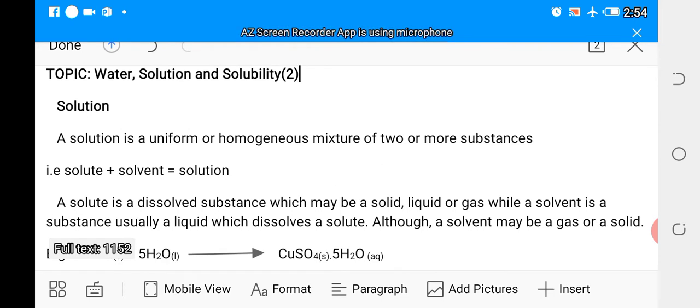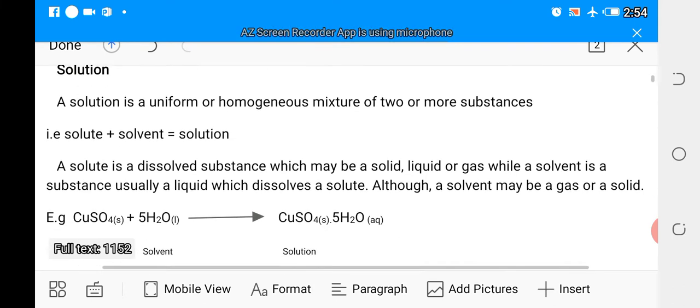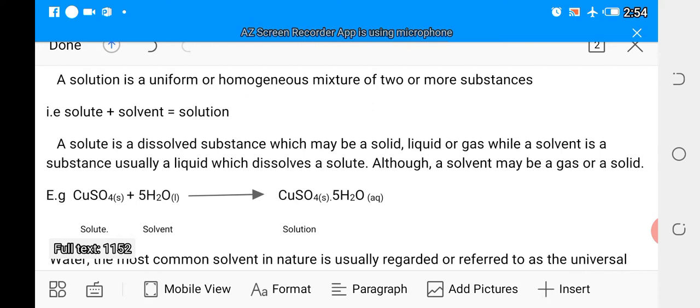How do you define a solute? A solute is a dissolved substance, which may be a solid, a liquid, or a gas. While a solvent is a substance, usually a liquid, which dissolves a solid, although a solvent may be a gas or a solid.